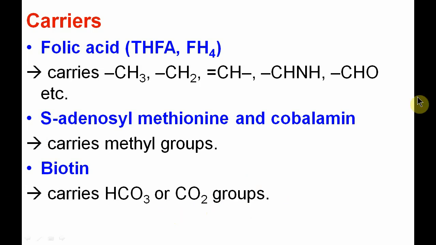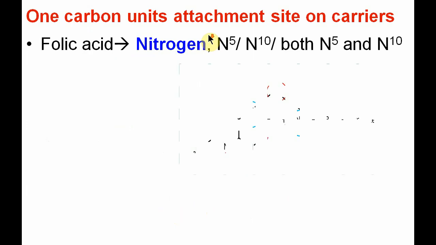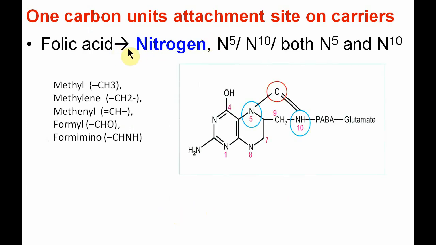Let us see some of the important attachment sites of the 1 carbon unit on the carriers. First, in folic acid, the nitrogen provides the attachment site, in that N5, N10 or both N5 and N10 act as attachment sites. You can see here in the structure of tetrahydrofolic acid that N5, N10 or both provide the attachment site.